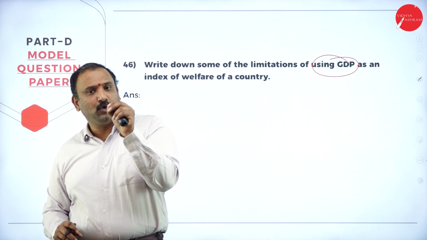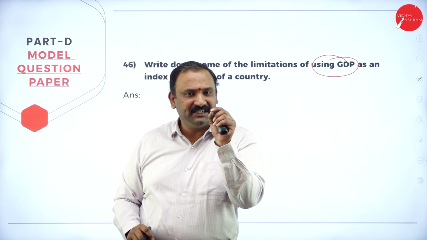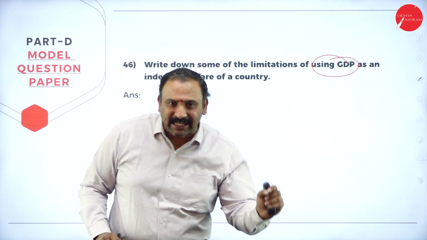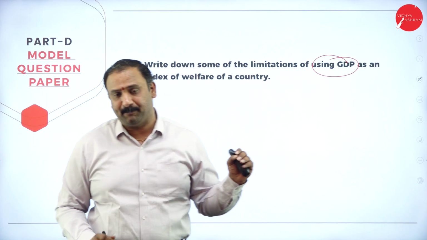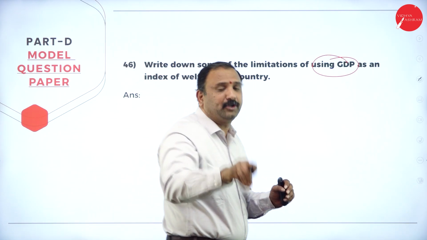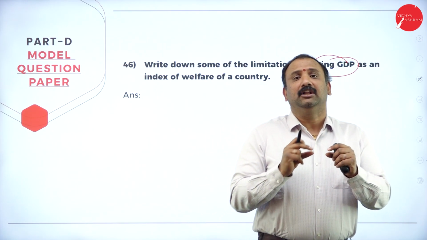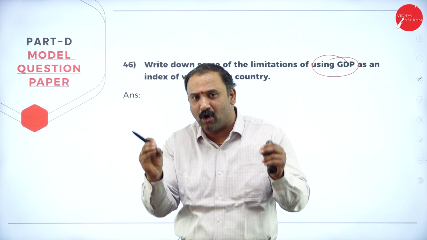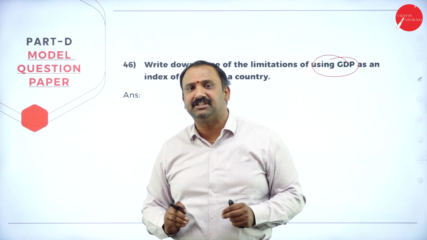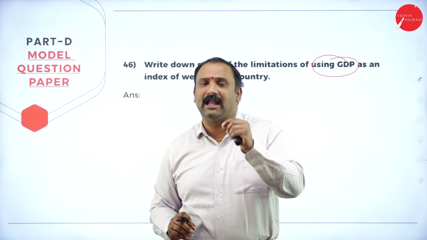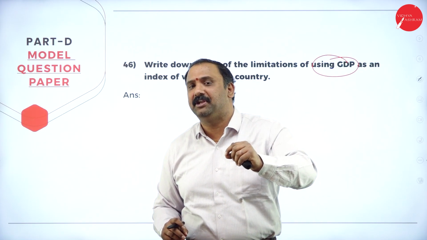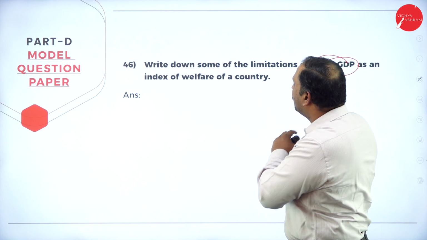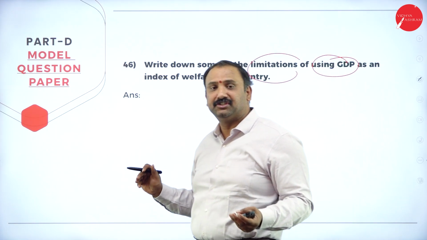If you are really good enough in terms of understanding microeconomics with the diagram, labeling it properly and giving an example, I would suggest you please stick to microeconomics. Why? Because those questions which come with a diagram and a little bit of graphical representation will help you to score better in the examination rather than just writing down a theoretical question like this where you are just going to write down the limitations of GDP.